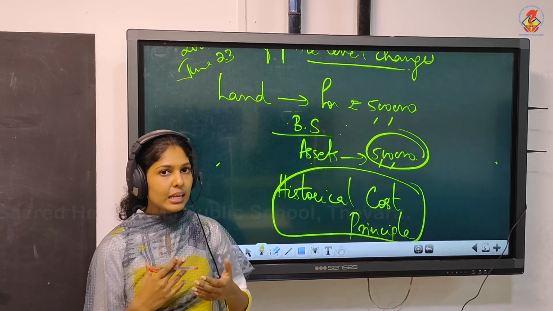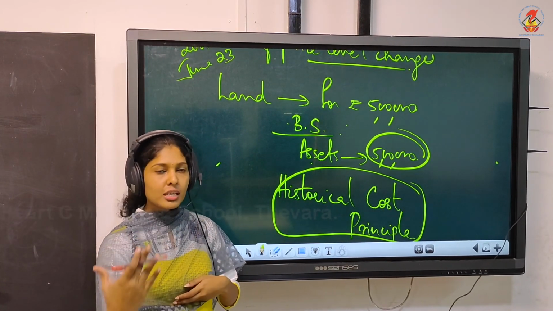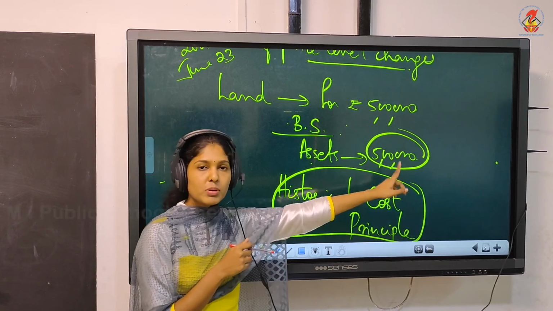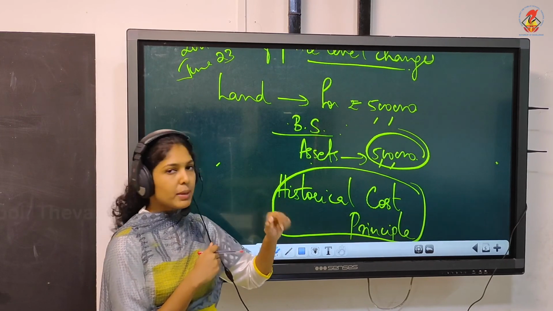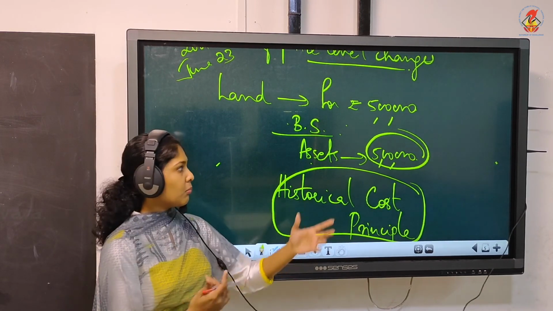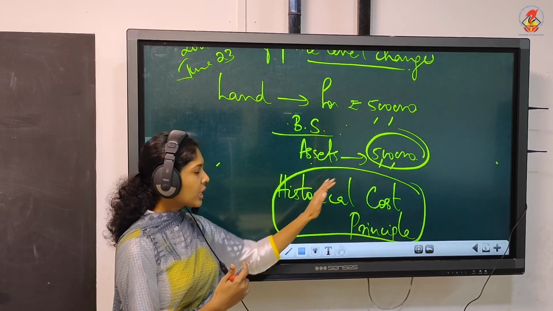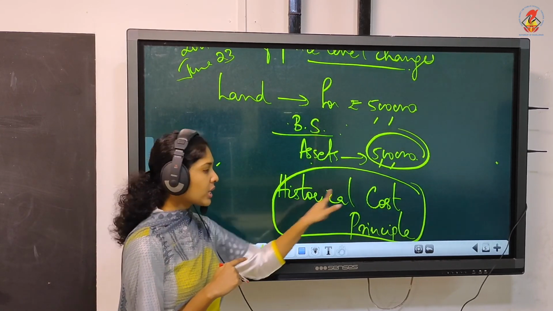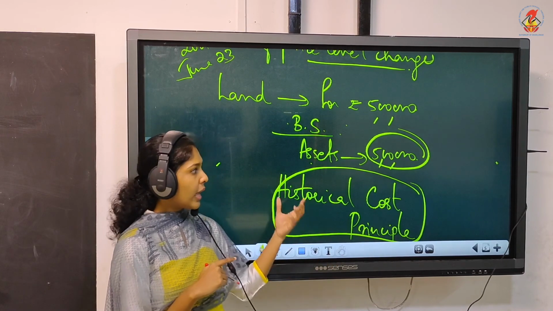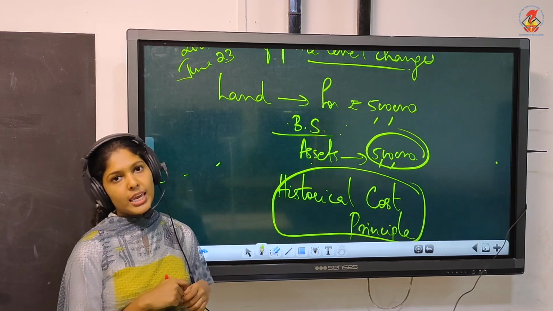So that is again a limitation. After 10 years also, we will be showing land for rupees 5 lakhs. But in the market, the actual value would be 10 lakhs or 20 lakhs. But in your books, in the balance sheet, the value will remain as 5 lakhs. This is according to the historical cost principle and it is a limitation of accounting.